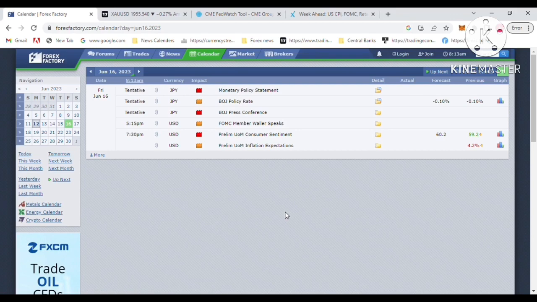So these are the economic events and economic data this week. If you are trading gold, USD pairs and other pairs, you will touch with this economic data.